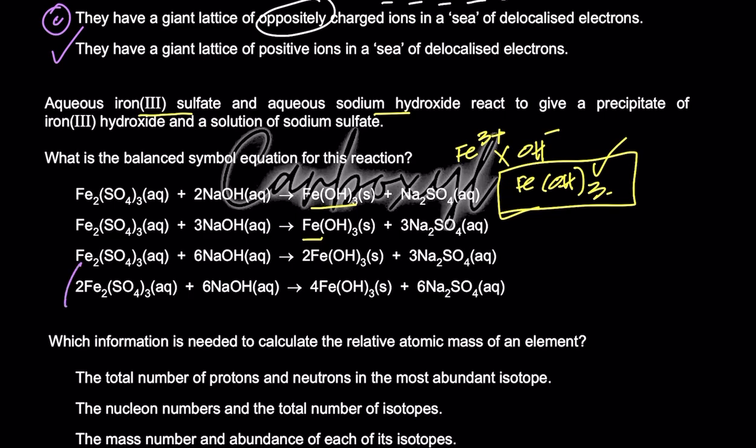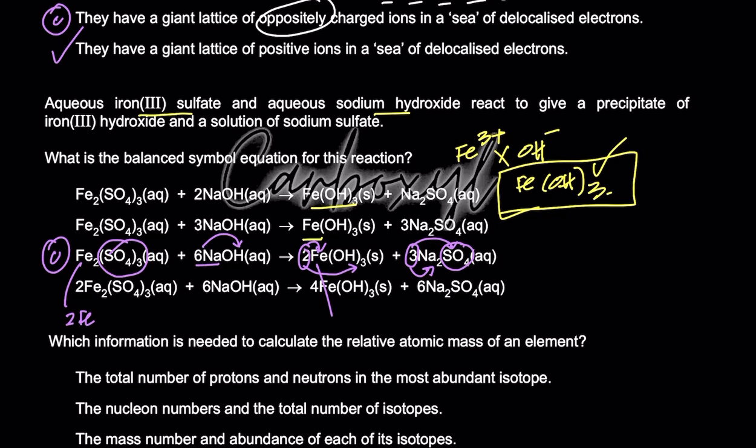If you check C out, इधर 2 atoms of iron है, तो right hand side पे भी 2 होने चाहिए, 2 times 1 is 2, ठीक है? If you check sulfates, you have 3 sulfates on the left hand side and you have 3 times SO4, right? So you have 3 sulfates on the right hand side and 6 Na, 3 times 2 you have 6 Na, and then hydrogens check कर लें, so 6 times 1 you have 6 hydrogens on the left hand side and 2 times 3 you have 6 hydrogens on the right hand side. So C is the right option.